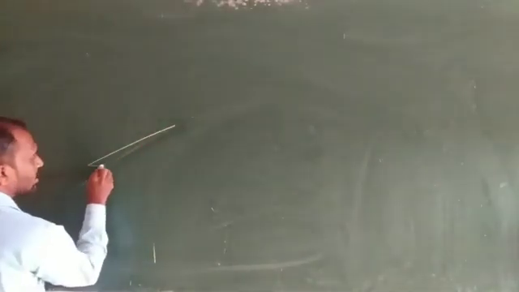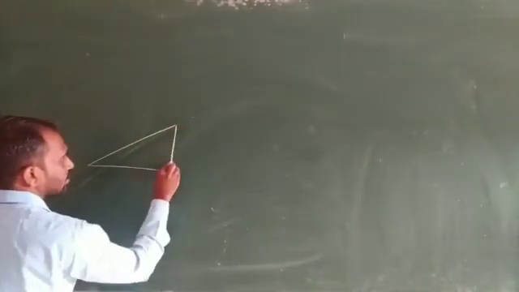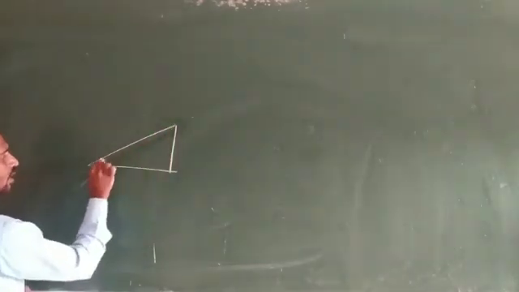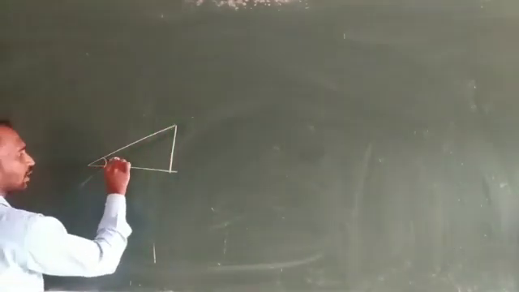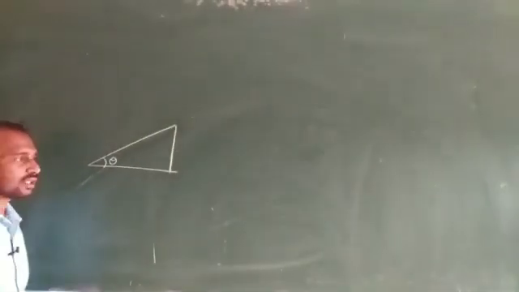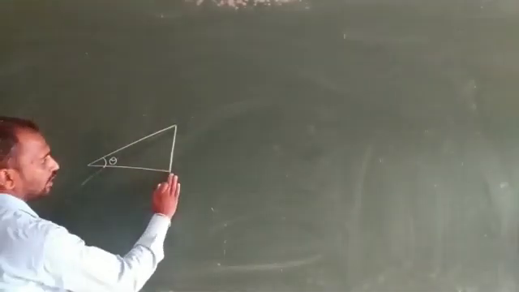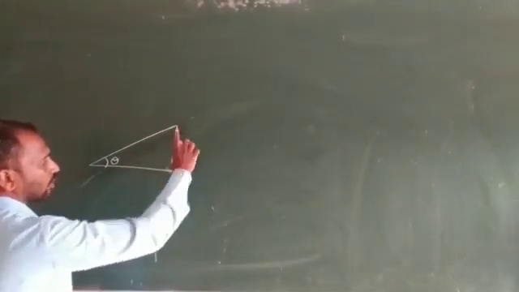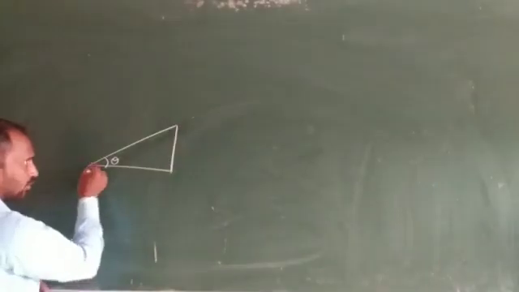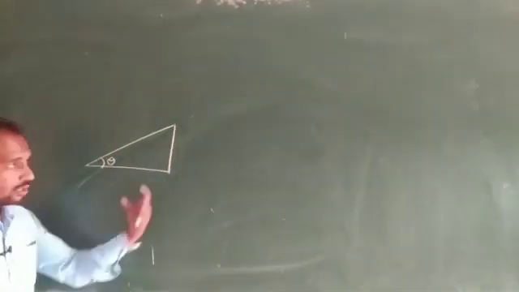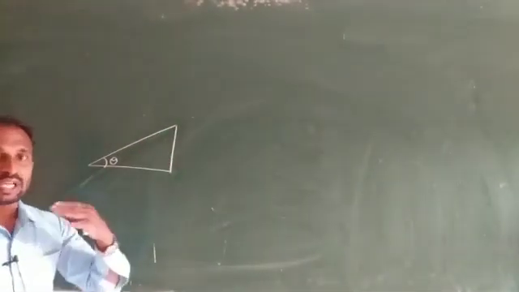This one is a horizontal surface, and this one is the banked road, and theta is the angle of banking. The outer edge of the road rises up, and compared to the inner edge, the height of the outer edge of the road is maximum.